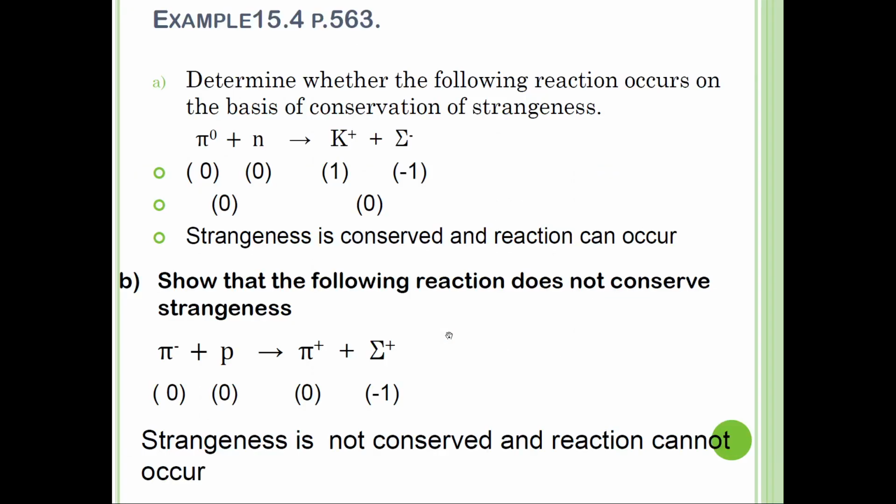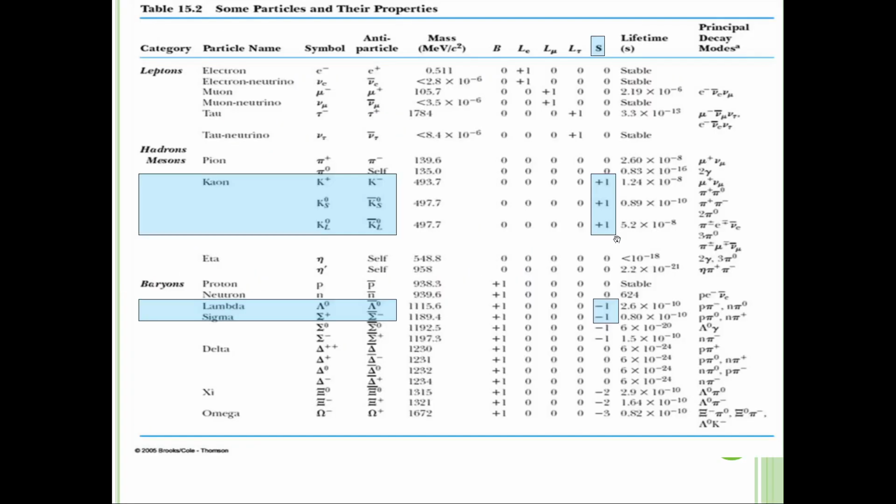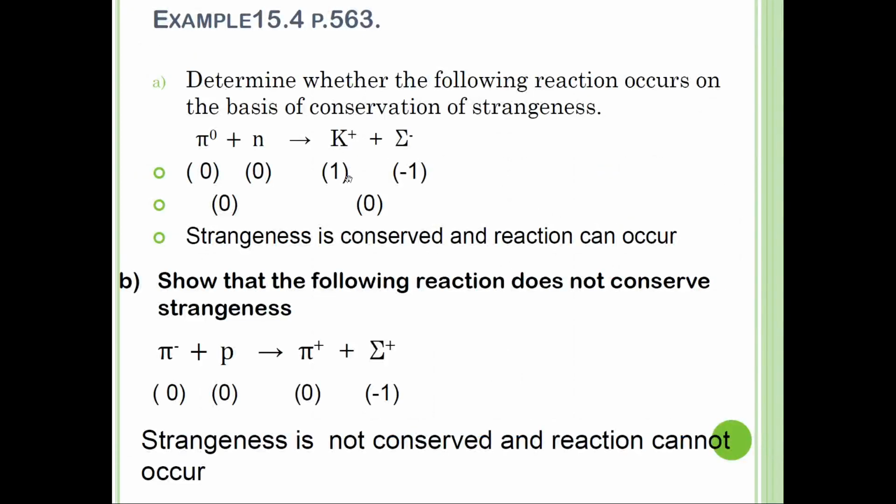Okay, let's see the example. Determine whether the following reaction occurs on the basis of conservation of strangeness. Okay, so pi plus n gives K plus sigma. So you can see here pi is not from the strangeness group, so 0 automatically, and n is from the baryon group, so this one also 0. So K plus here, K plus equals 1.